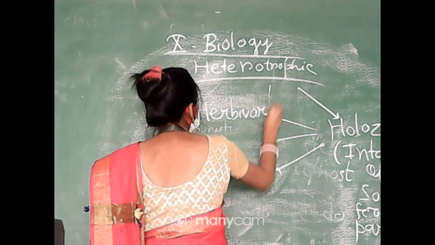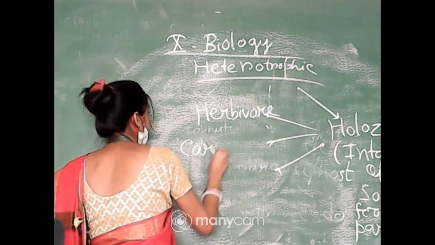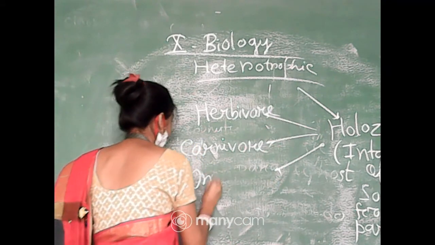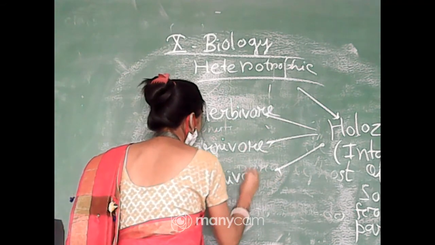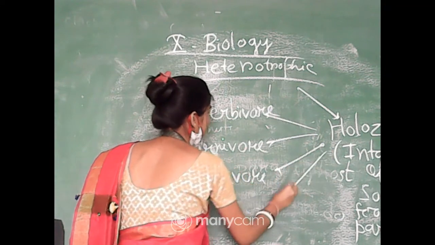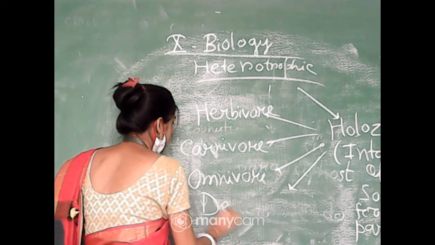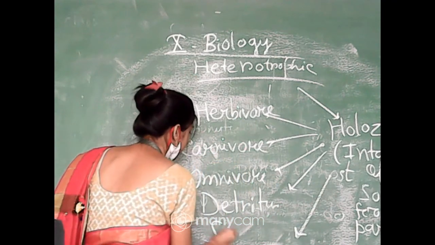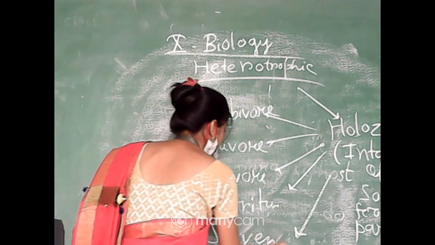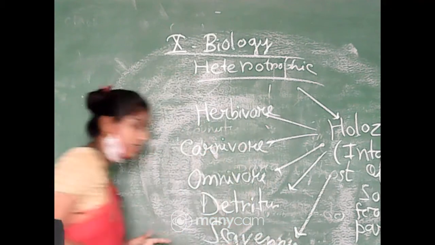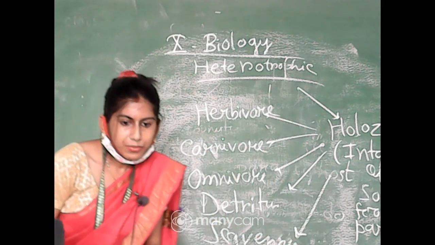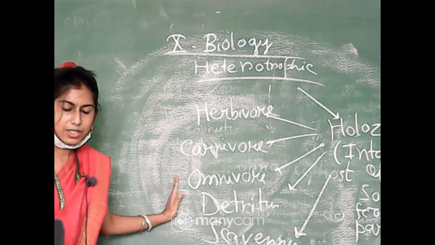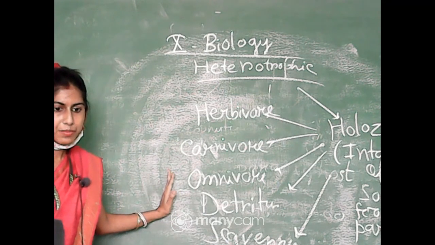Herbivore, carnivore, omnivore, detritus, scavengers, right? So these are the subtypes. Can you see this portion?